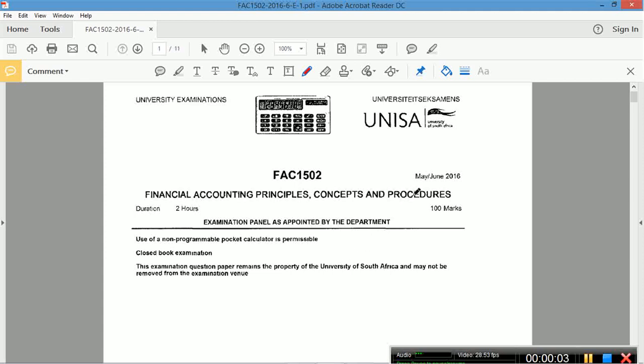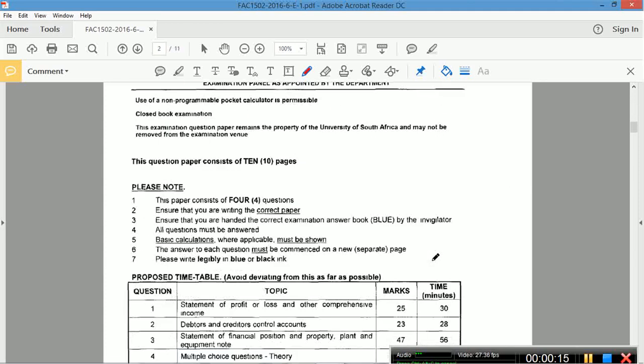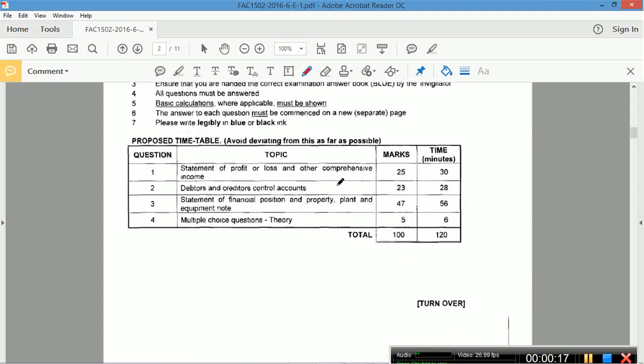Okay, so May-June 2016, FAC1502 is the focus. It's a 2-hour paper. Exam technique is very important, right? So if this was the exam paper, you get the exam, you're going to have to do it. You go immediately to the timetable and you look for the easiest question.